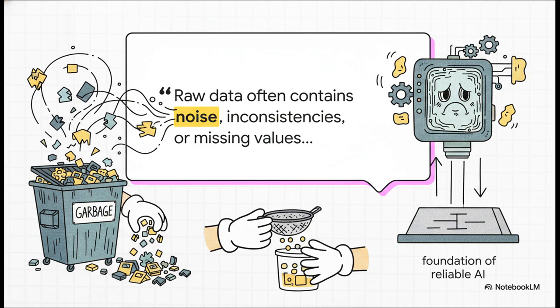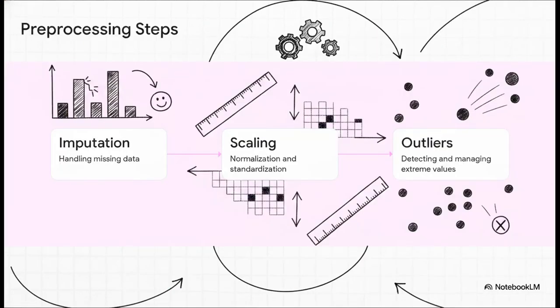Preparing the data isn't just some administrative chore. It is the absolute foundation of reliable AI. We tackle this messy data through a strict pre-processing pipeline. Chronologically, we start with imputation to handle missing data, like perhaps swapping a blank value for the statistical mean. Then we apply normalization and standardization. This basically scales the data so all variables play on a level field, preventing a model from getting completely confused by mismatched units. Finally, we finish up with outlier detection, isolating extreme values that could completely skew the model's understanding of what normal patterns look like.